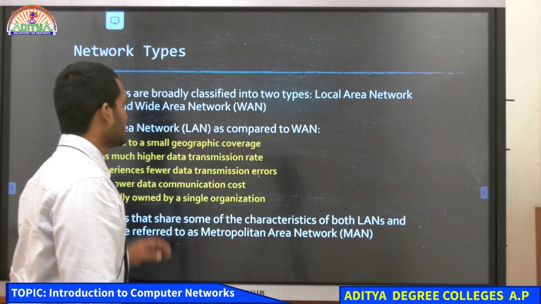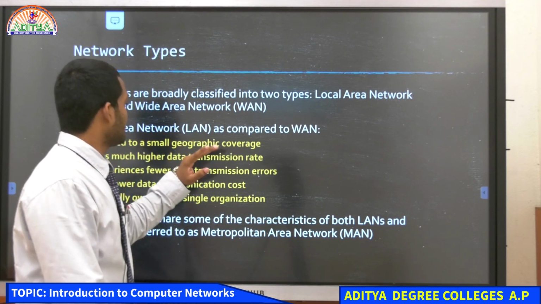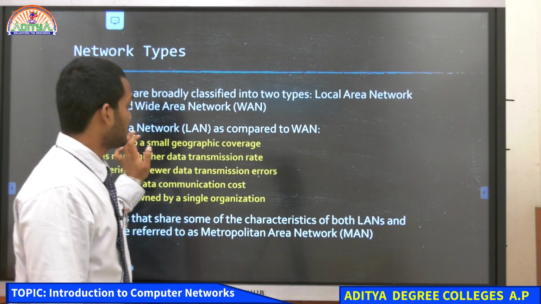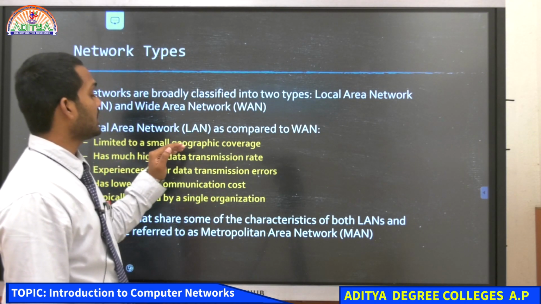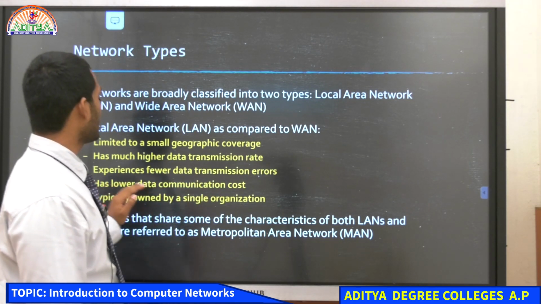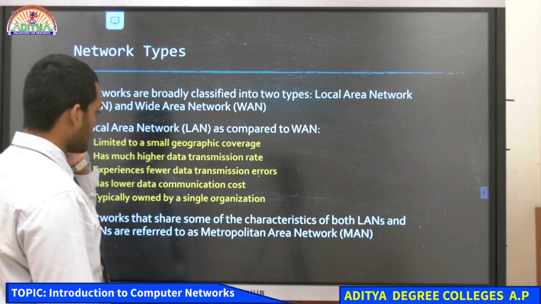So let's see first what is local area network, that is LAN. When we see the comparison as compared to WAN, local area network is limited to a very small geographic coverage area, and it has much higher data transmission rate, experiences fewer data transmission errors, has lower data communication costs, typically owned by a single organization.